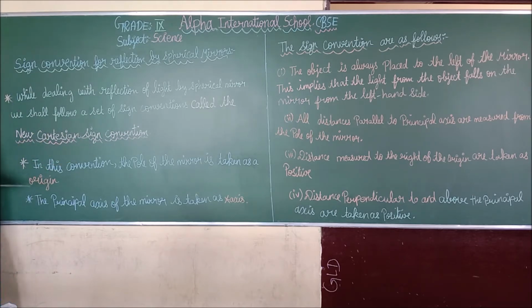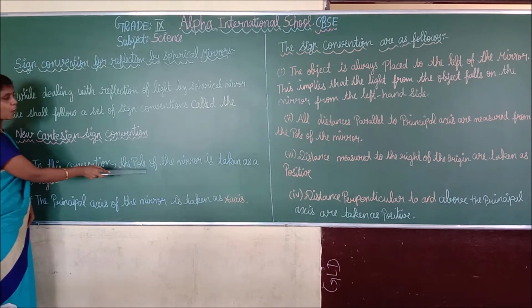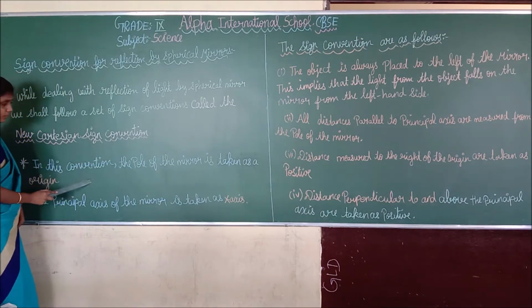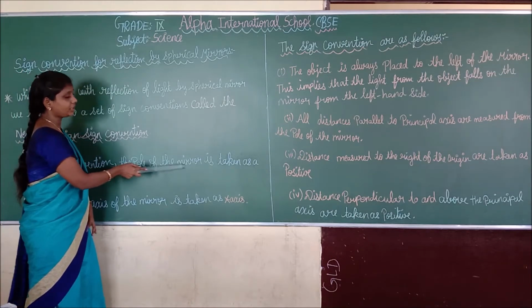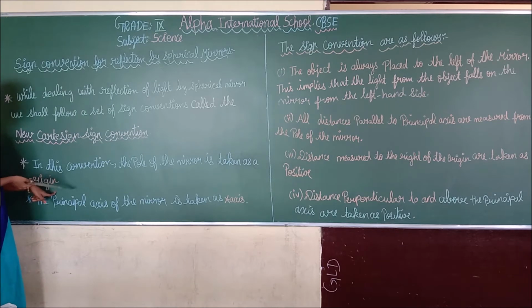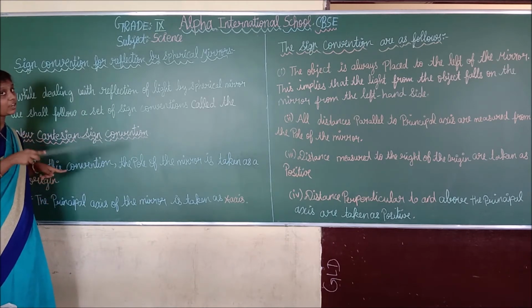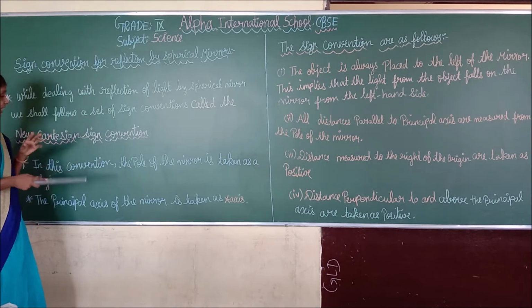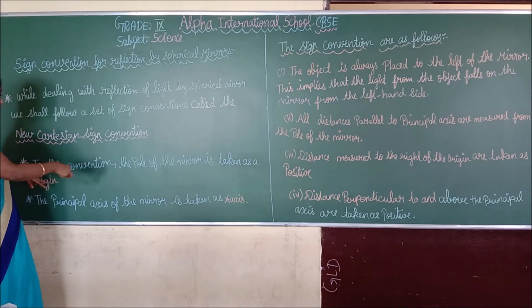Do you understand, students? Next, in this convention, the pole of the mirror is taken as the origin. This you already know. We will take the center of the mirror as a pole. That is what they are explaining in this point.